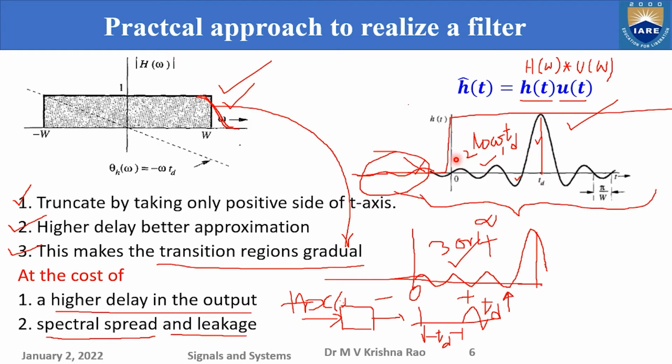This should be a large TD value. But the larger it is, then I have different problems. Okay, with higher delay, spectral spread will be there and leakage will be there. So we have to find a way. Some trade-off we have to decide while designing the system.